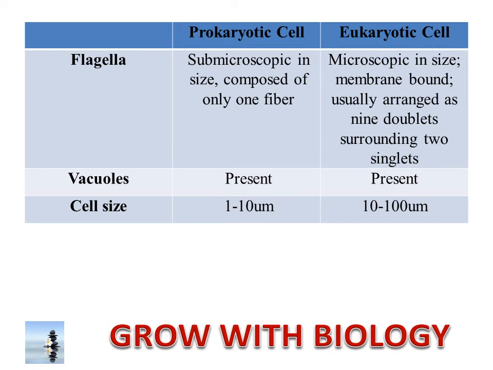So the size is also different, and they are arranged in 9 doublets surrounded by 2 singlets. Vacuoles are present in both prokaryotes and eukaryotes. The cell size of a prokaryotic cell is about 1 to 10 micrometers, whereas in a eukaryotic cell it is 10 to 100 micrometers.